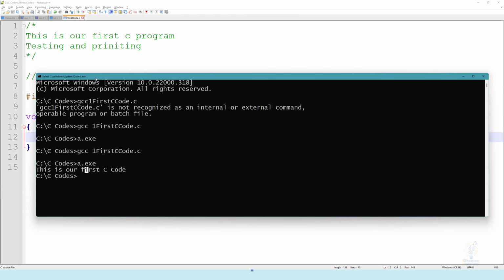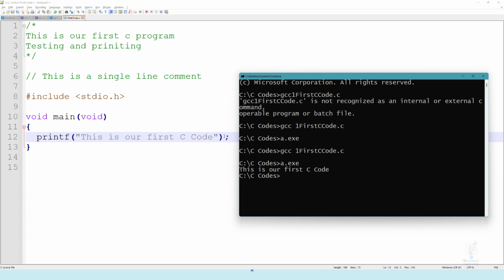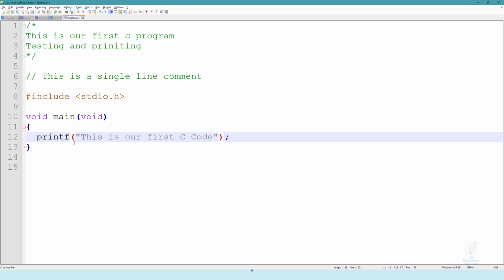This is how you can use multi-line comments or single line comments, and this is how you can use them in debugging as well. So if you suspect that this line is causing a problem, you can simply comment it using single line comment with two forward slashes, or double line comment using the forward slash and asterisk, then the asterisk and forward slash.